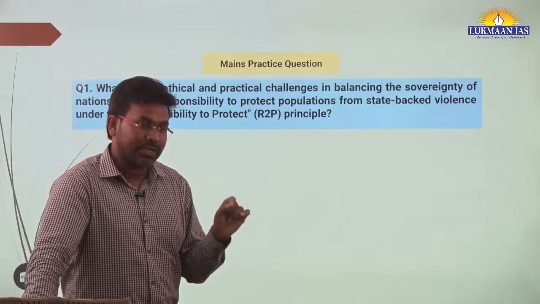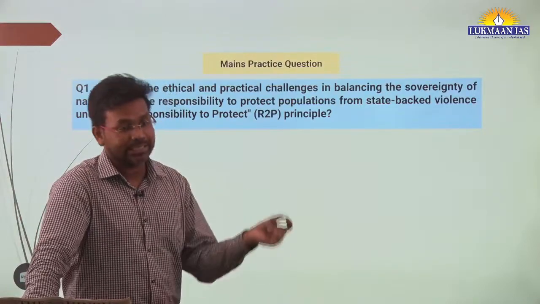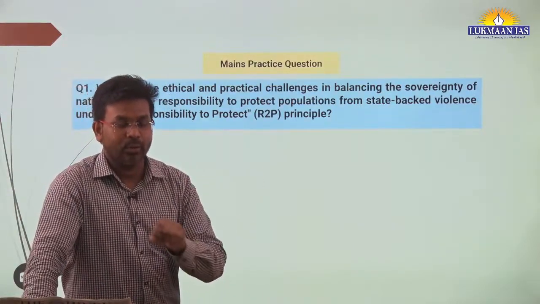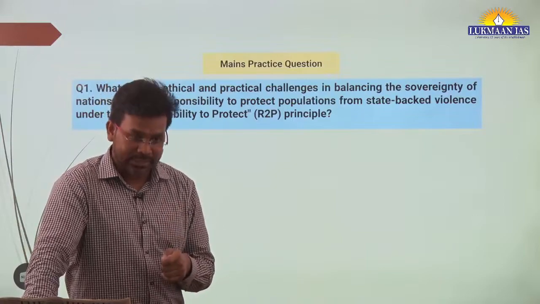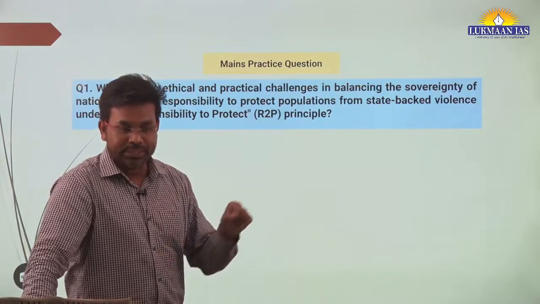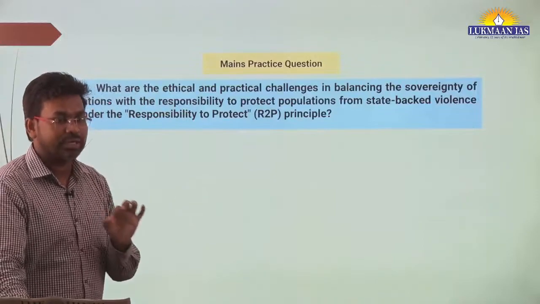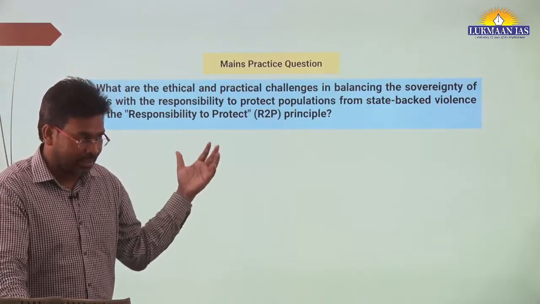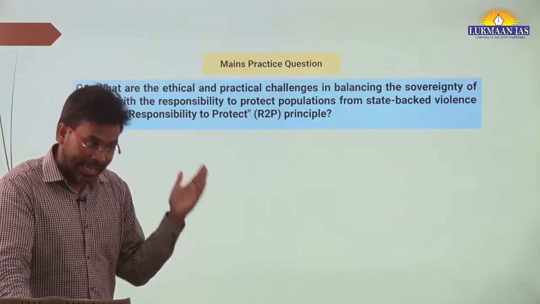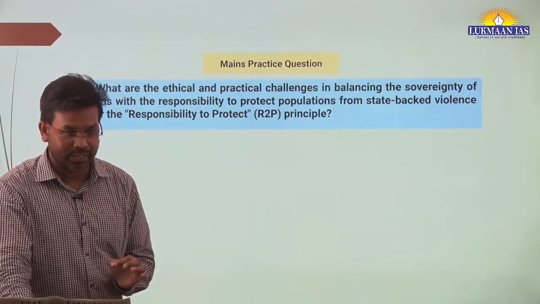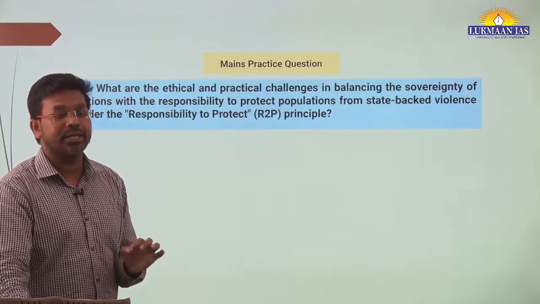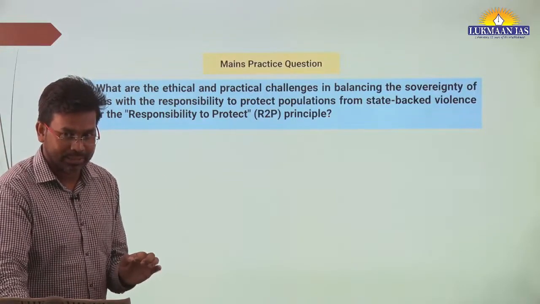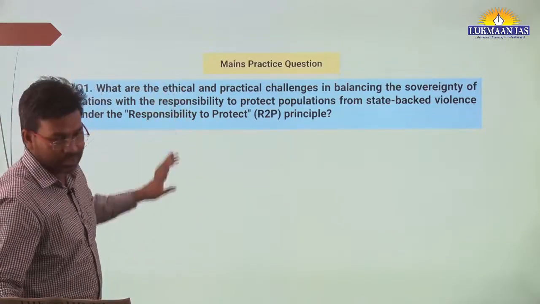And in case a state is not only failing, but is itself involved in curtailing the rights of its citizens unlawfully, I would say this was an unlawful act. It was not a legal act. Although these police personnel have firearms, the act that they have done is unlawful. So there should be liability on these people. There should be accountability set on these people. So this question is on that.